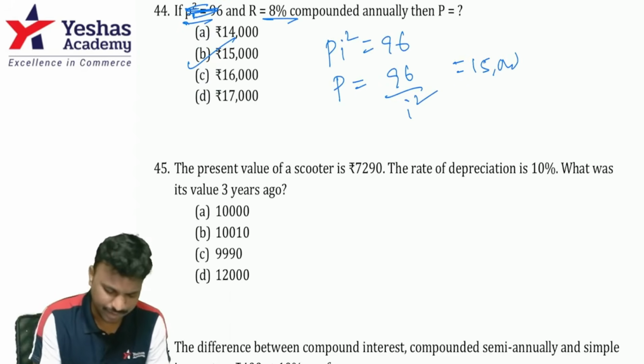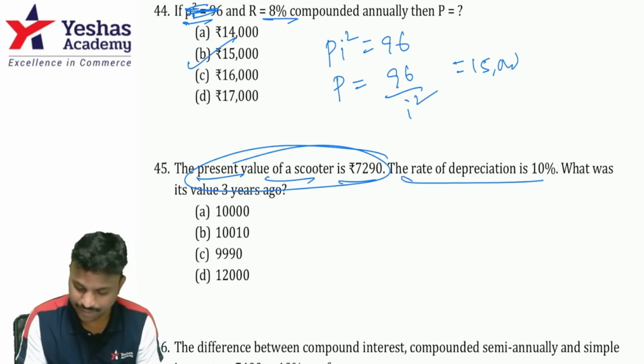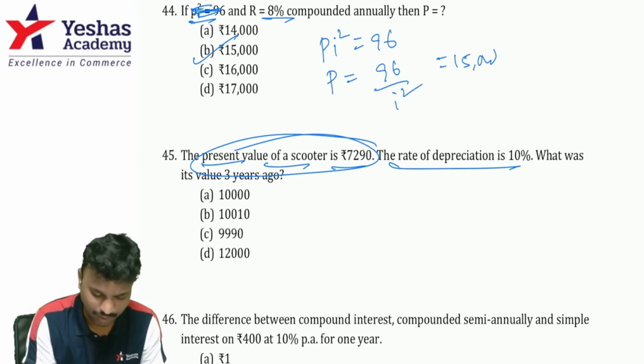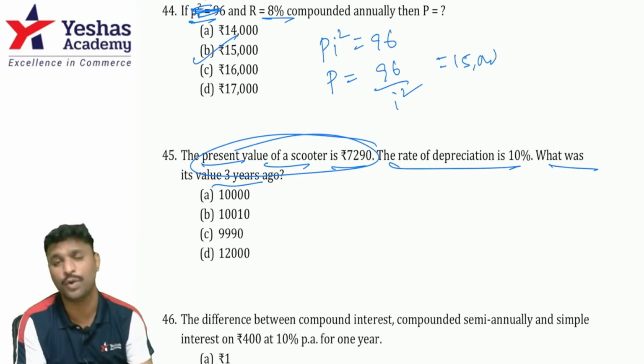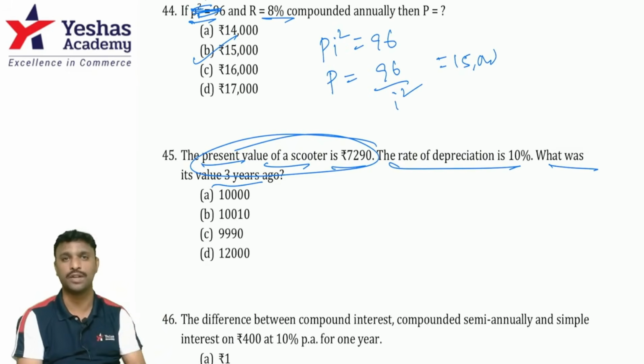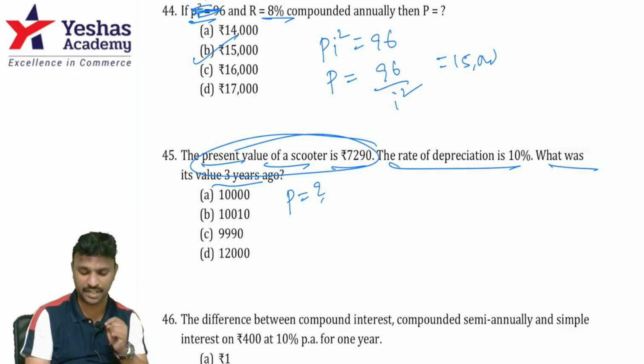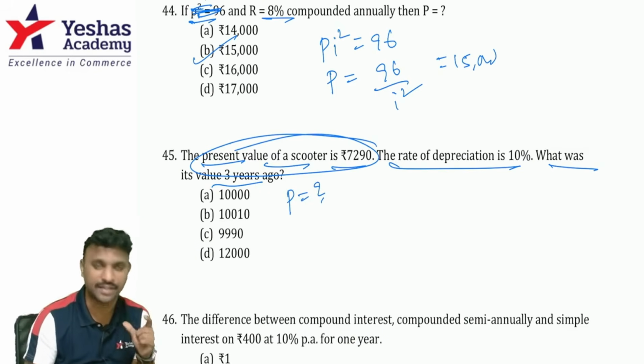One last question before we wind up. The present value of the scooter is 7290 and the depreciation rate is 10%. What was its value 3 years ago? Since it is a depreciating asset, 3 years ago the value will be more than what it is today, right? So greater value is always P. So P is what we need to find. It's a deceiving question actually.